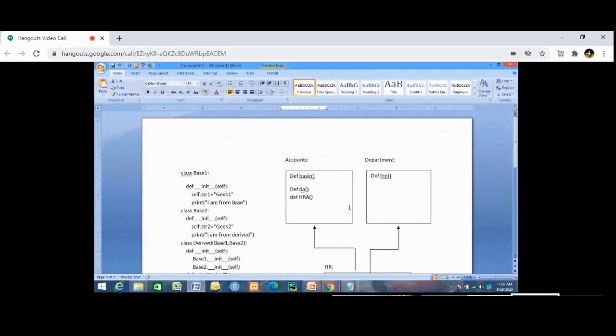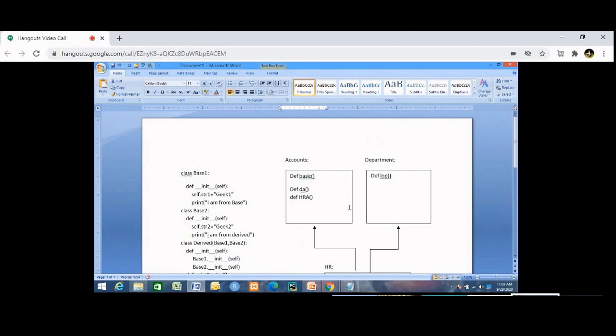Understood? Okay. So here is one more example you can think of. You are making the result sheet of your college. In your college, there are two streams, one electronic stream and one computer science stream. I'll create one electronic class and one computer science class. In the electronic class, I will put all the methods of electronics. In computer science, I'll put all the methods of computer science. I will create one college class which will inherit from the electronic class and the computer science class. Then I'll create an object of the college class, borrow the methods from both parent classes, and finally compute the result sheet.